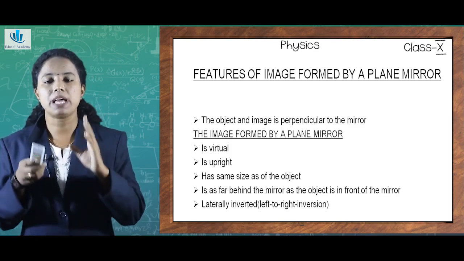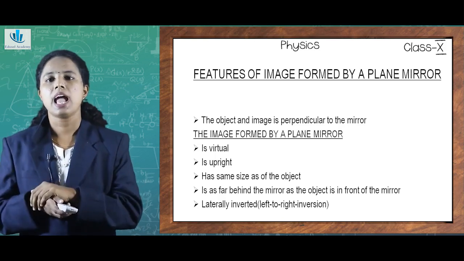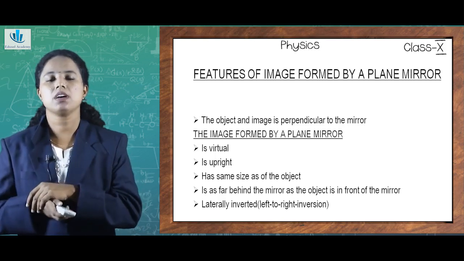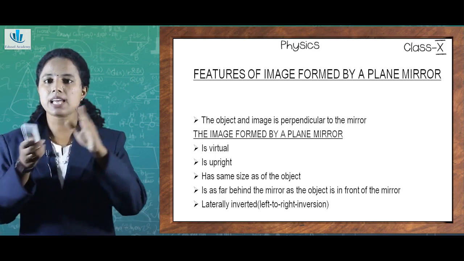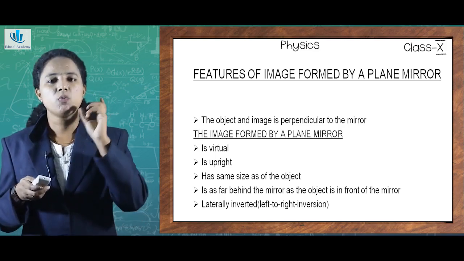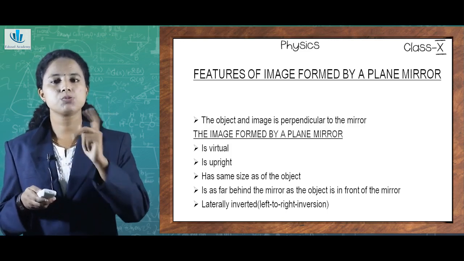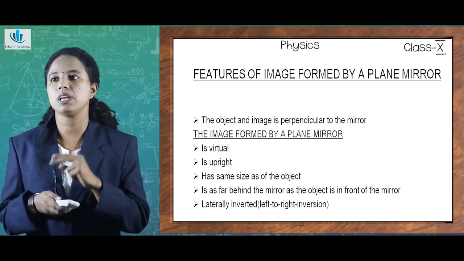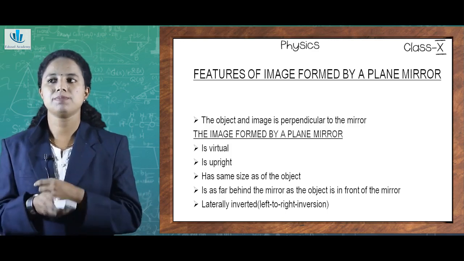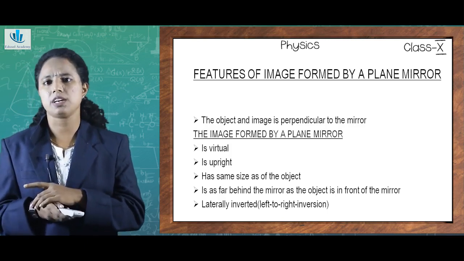And the image formed by a plane mirror will be upright too. Upright means it will be erect. And the image formed by a plane mirror will have the same size as the object. And one important characteristic that you need to be concerned about is that there is a twist in the image formed by a plane mirror. That is, it is laterally inverted. What do you mean by laterally inverted?